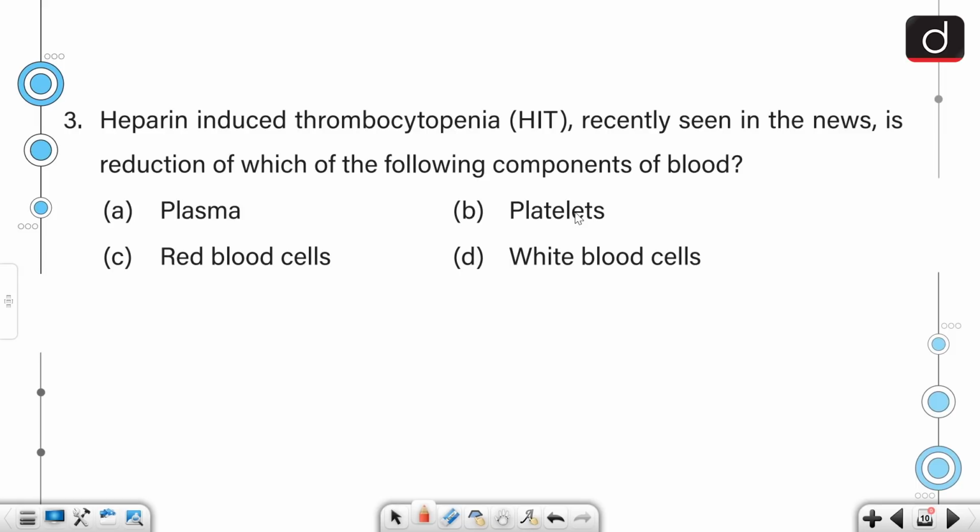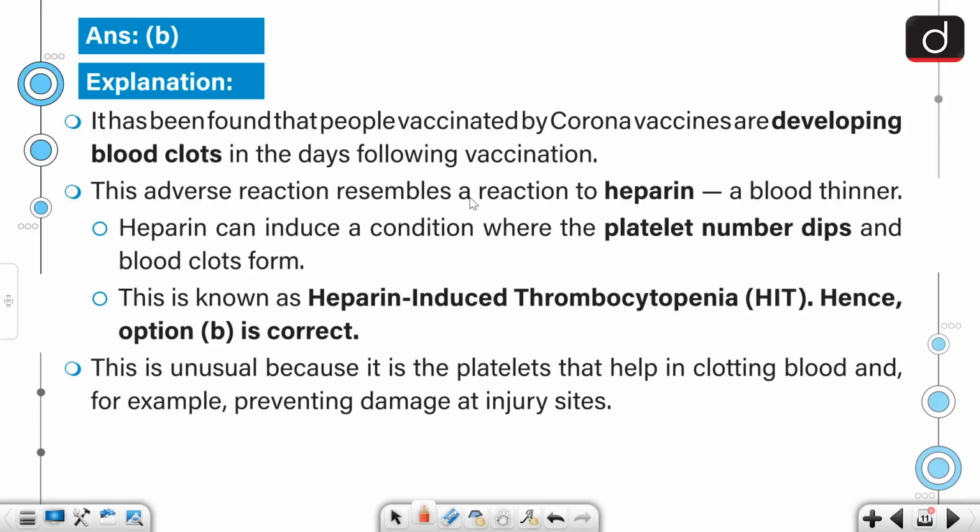Moving on. Heparin-induced thrombocytopenia, recently seen in the news, is reduction of which of the following components of blood? It's actually related to platelets. The correct answer would be option B, and it has been found that people vaccinated by corona vaccines are developing